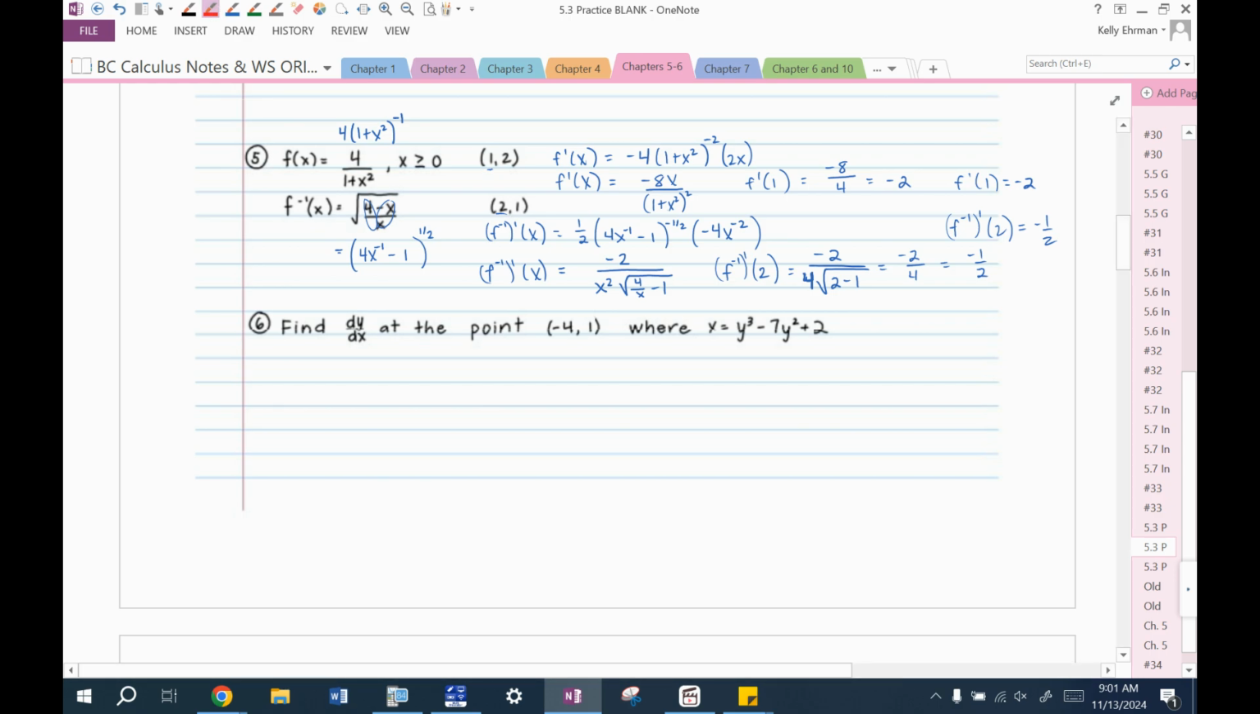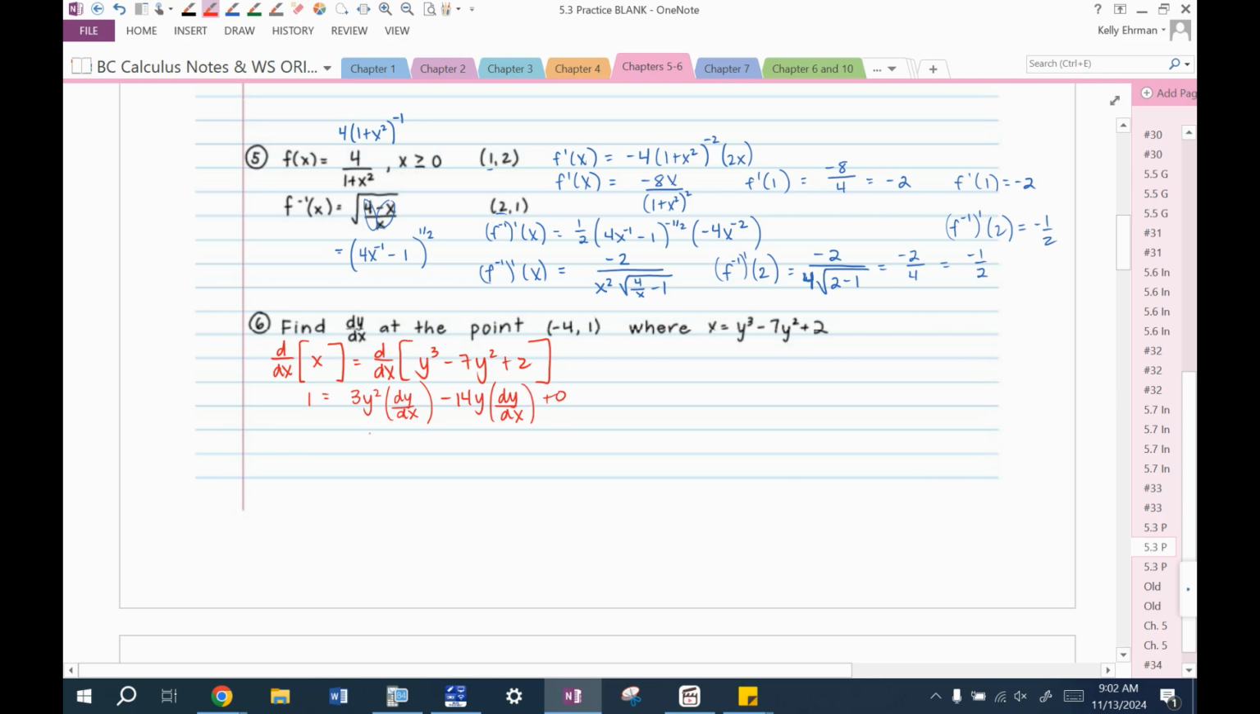Find dy/dx at the point negative 4, 1, where x equals y cubed minus 7y squared plus 2. So, we can't easily solve this for y, so we're going to take the derivative with respect to x of both sides of the equation. The derivative of x is 1. The derivative of y cubed is 3y squared, and we have to chain rule dy/dx. The derivative of minus 7y squared is minus 14y, chain rule, dy/dx. Derivative of 2 is 0.